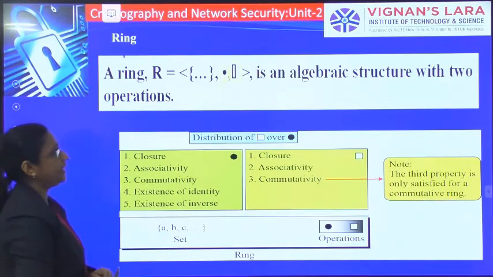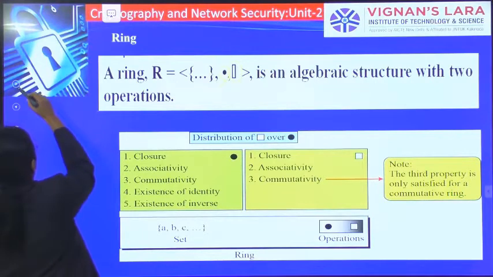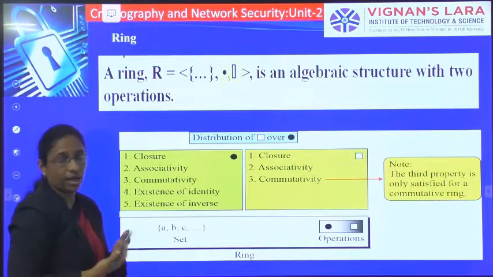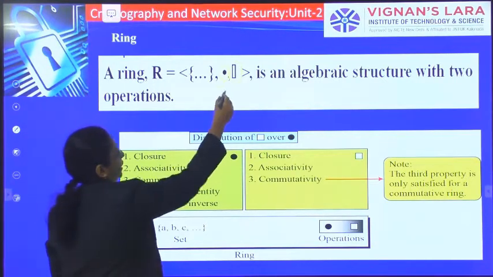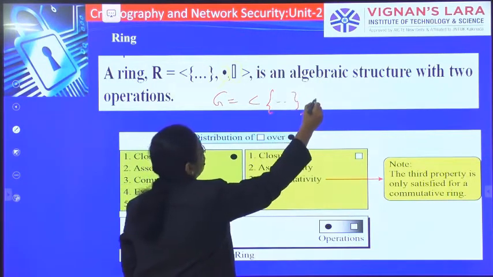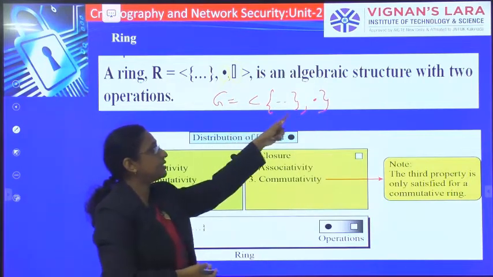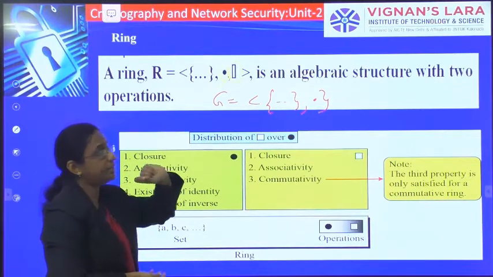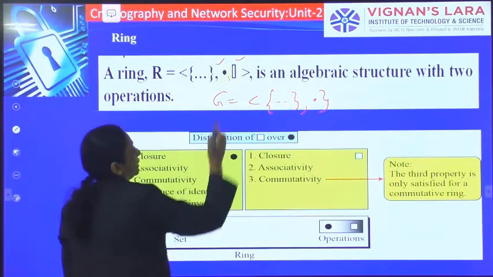If you take a group, a group is an algebraic structure with only one operation, whereas a ring is an algebraic structure with 2 operations. So here these are your 2 operations.